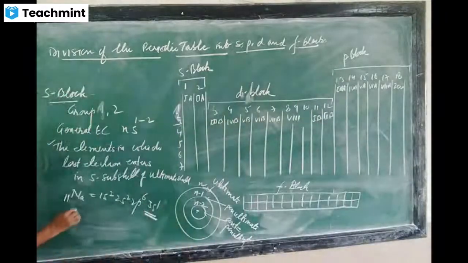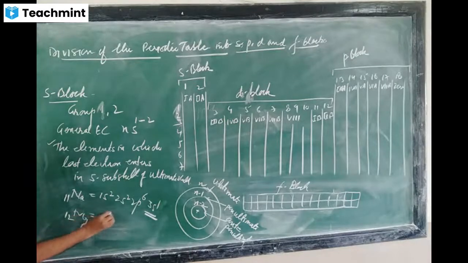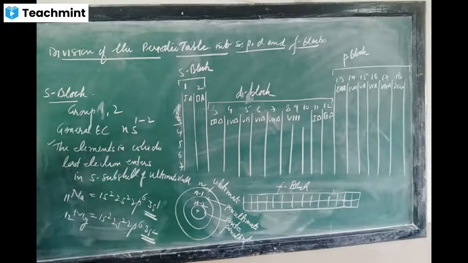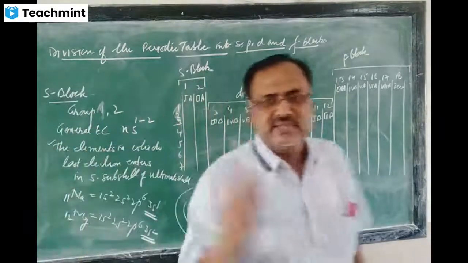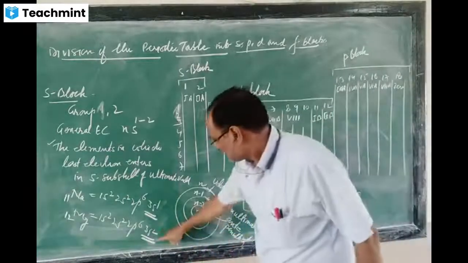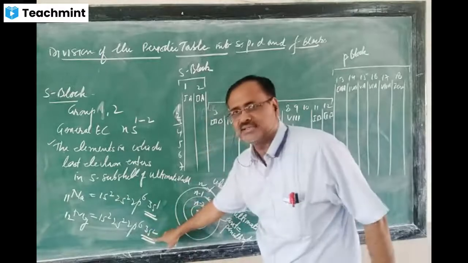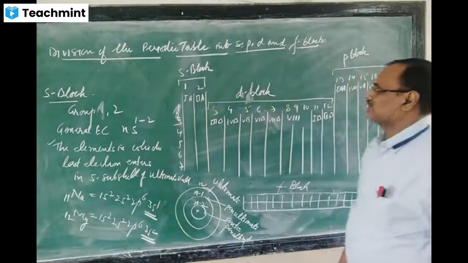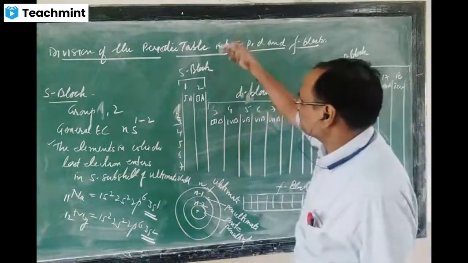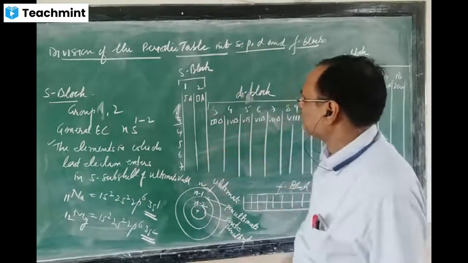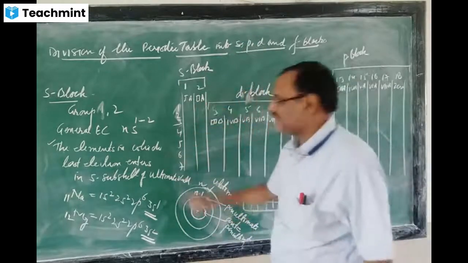One more element, magnesium: 1s2, 2s2, 2p6, 3s2. Where is the 12th electron going in magnesium? S subcell. So that's why these two elements are S block elements. Now I think it is clear to you that in S block elements, two groups are coming, 1 and 2. Here the last electron will enter the S subshell of the ultimate cell.